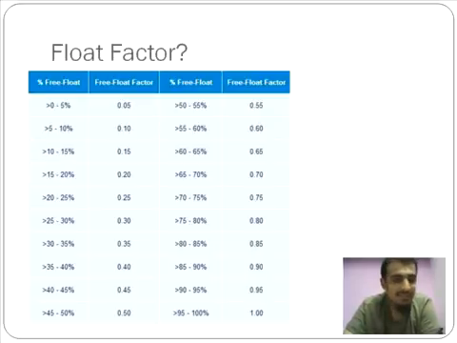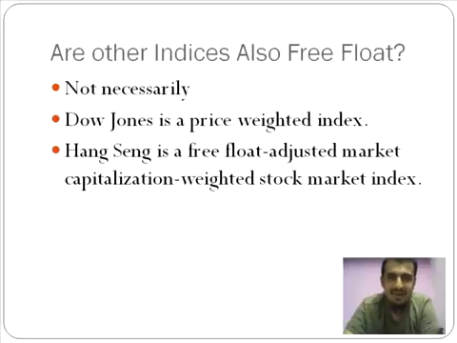So, moving on. Are other indices also free float? Not necessarily. Dow Jones is a price weighted index. Dow Jones is so easy to calculate, even a student in his 4th or 5th standard with basic addition can do it. Now, for example, if you were to calculate the Dow Jones price index, what is it that you need to do? Add up all the share prices of all the companies listed on Dow Jones.